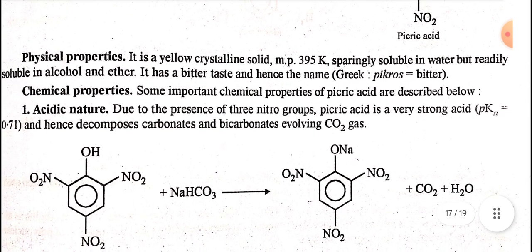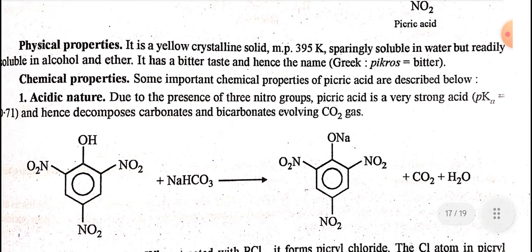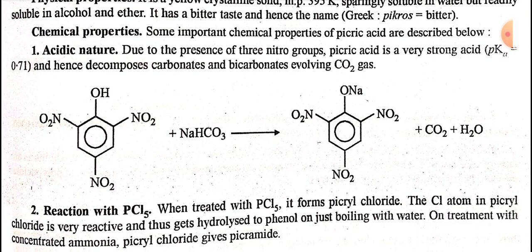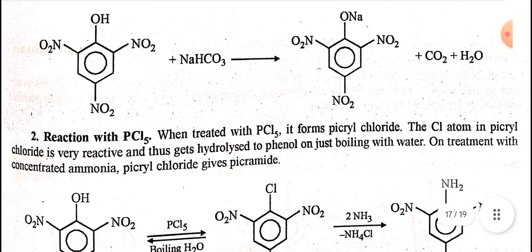Physical properties: it is a yellow crystalline solid with melting point 395 Kelvin, sparingly soluble in water but readily soluble in alcohol and ether. It has a bitter taste and hence the name picros, meaning bitter. Chemical properties: some important chemical properties of picric acid are described below. First is acidic nature. Due to the presence of three nitro groups, picric acid is a very strong acid, with pKa 0.71, hence it decomposes carbonates and bicarbonates, evolving CO2 gas.